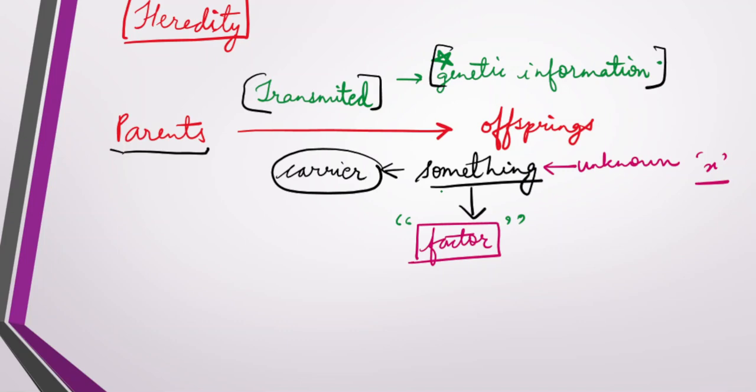But in today's time, later the discovery was done, and these factors are now known as genes. And this word genes was coined by Johansson.